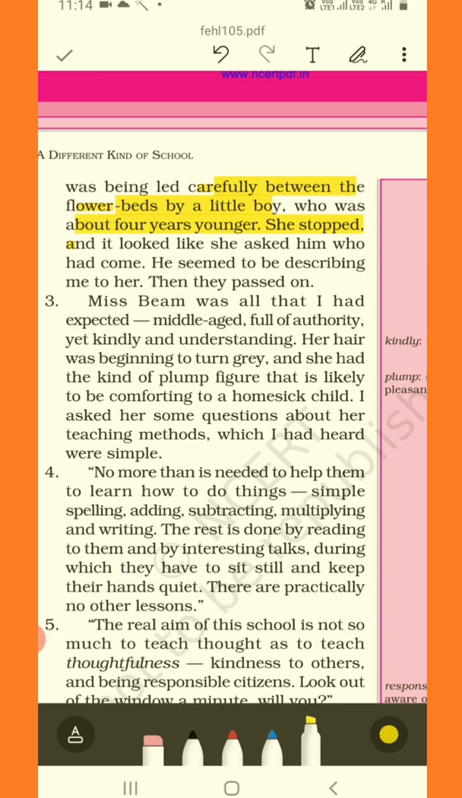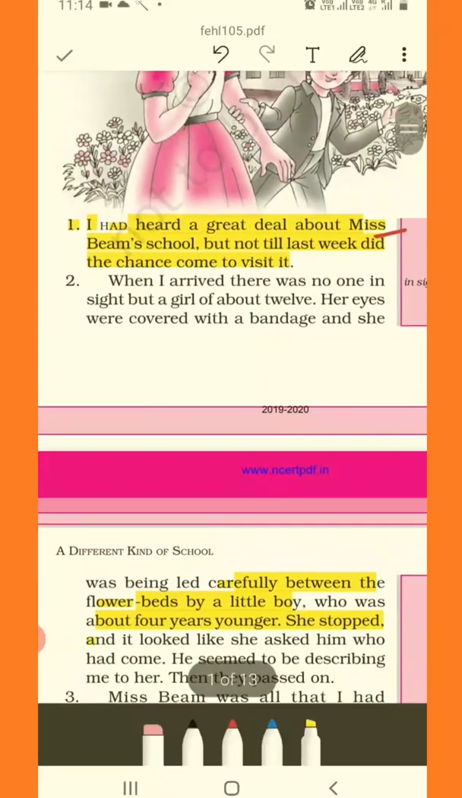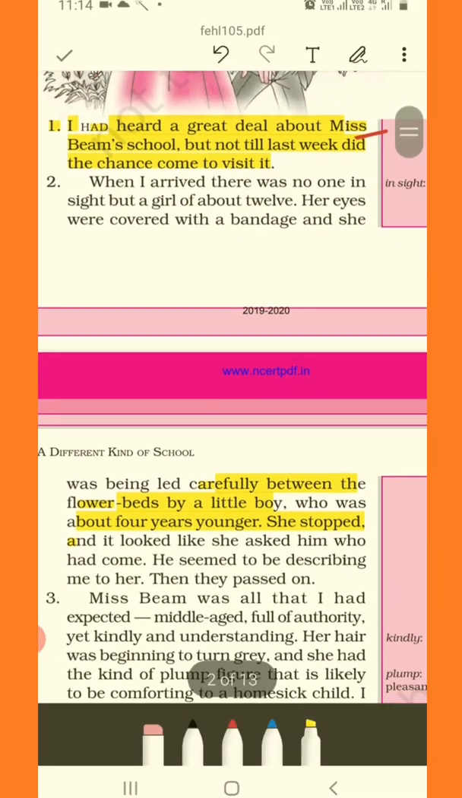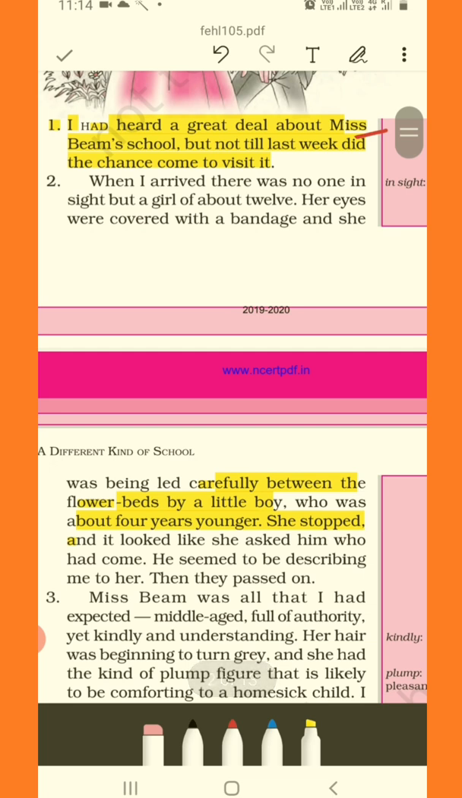Then they passed on. So what is being written here? It says when the writer arrived, there was no one in or around the school but a girl who looked to be about 12 years old. Her eyes were covered with bandage, and a young boy was leading her very carefully between flower beds. Okay. He was 4 years younger. What was his age? He was 4 years younger. Okay.